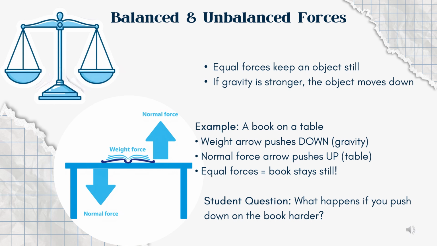Gravity isn't always making things move. Sometimes forces are balanced. Imagine a book sitting on a table. Gravity pulls the book downward, but the table pushes upward with an equal force called the normal force. Because these two forces are balanced, the book doesn't move. If the table were suddenly removed, gravity would become the only force acting on the book, and it would fall to the ground. Scientists call this an unbalanced force, because one force is greater than the other.